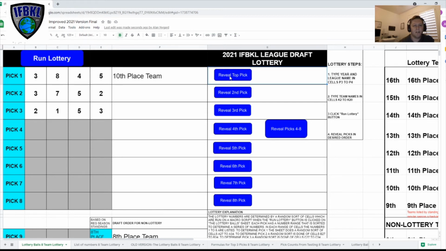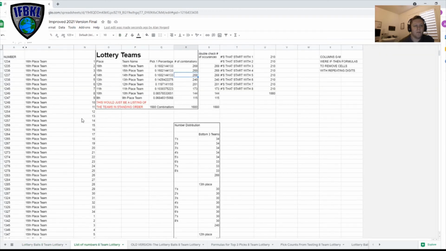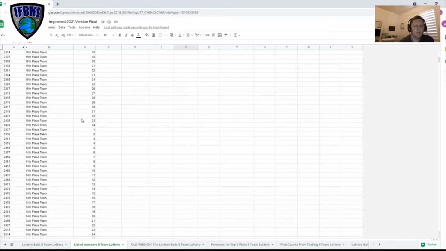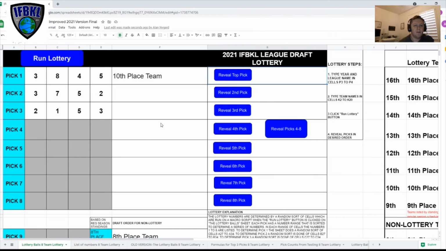So in this case, that number was assigned to the 10th place team. So 3845. So you can see 3845 is one of the numbers for the 10th place team. And then a second number is run.